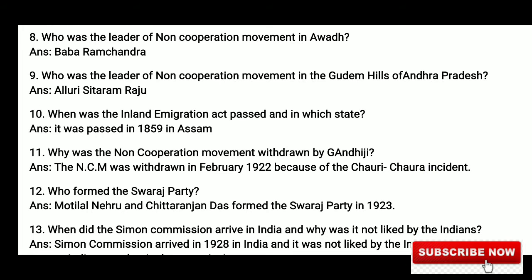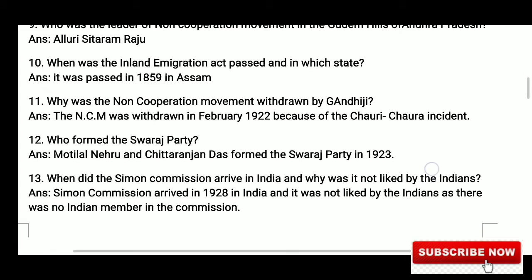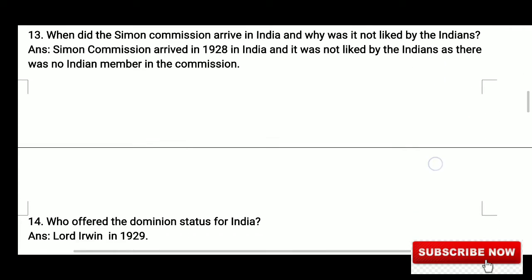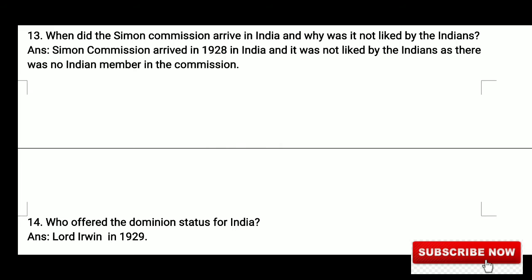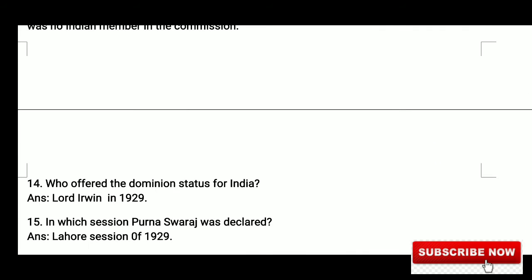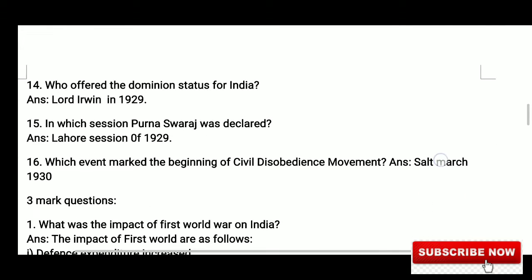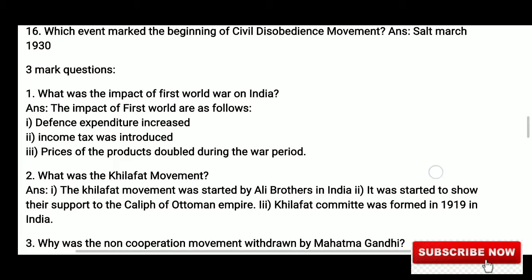Next question is, who formed the Swaraj Party? It was formed by Motilal Nehru and Chittaranjan Das in 1923. Next is, when did the Simon Commission arrive in India and why was it not liked by the Indians? It arrived in India in 1928 and it was not liked by Indians because there were no Indian members in the commission. Next question is, who offered dominion status for India? It was Lord Irwin in 1929.